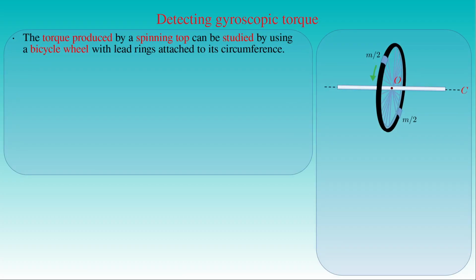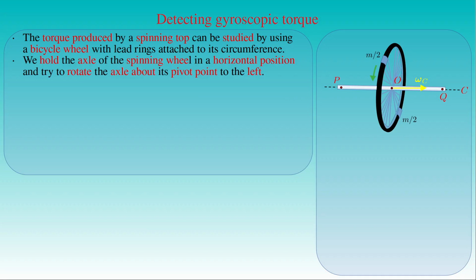We can illustrate the latter example with a bicycle wheel that has two lead rings of the total mass m attached on its circumference, increasing its moment of inertia about its axis of symmetry C, which is also its axis of rotation. Let us hold the axle of the bicycle wheel spinning with the angular velocity omega c at the points P and Q in a horizontal position with both hands as seen in the figure. Then we try to rotate the axis in the plane of the figure about the center of gravity at the pivot point O to the left.